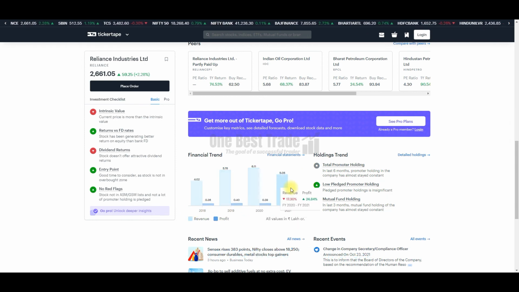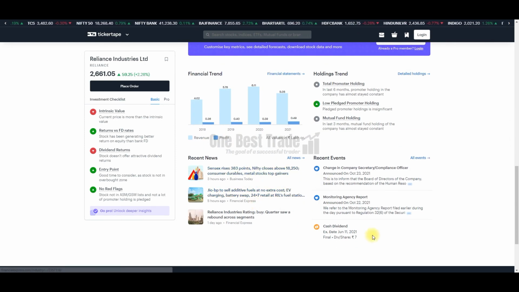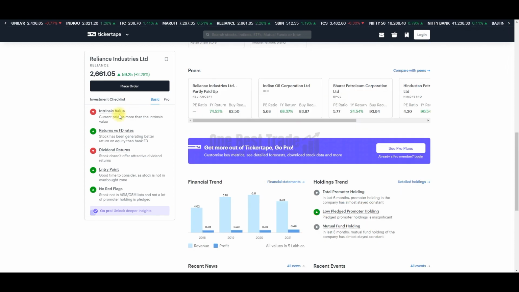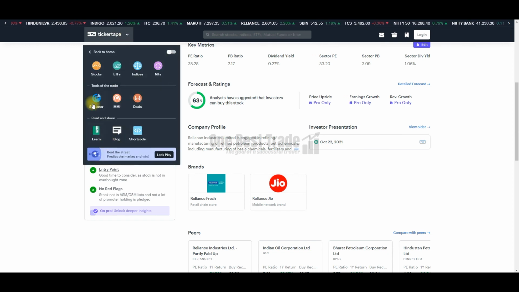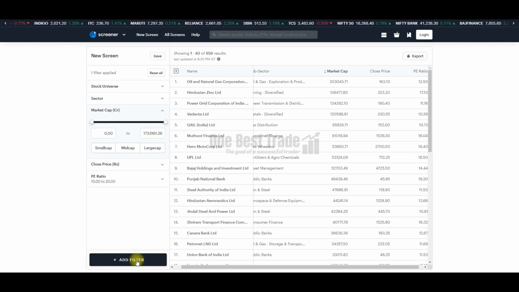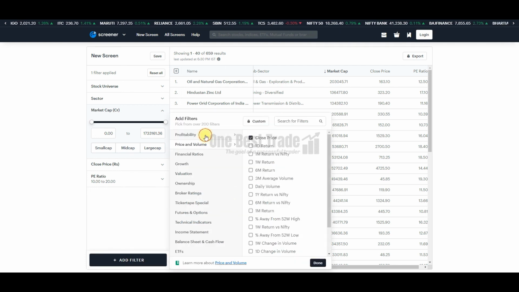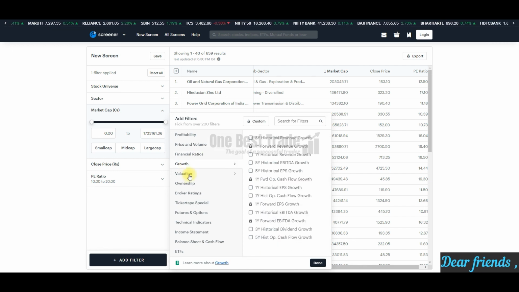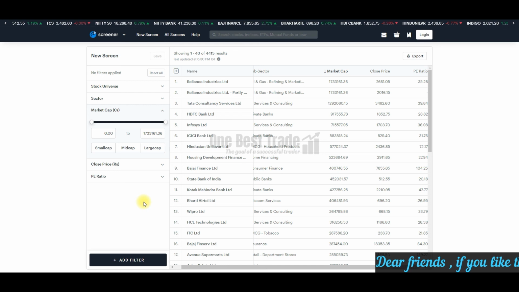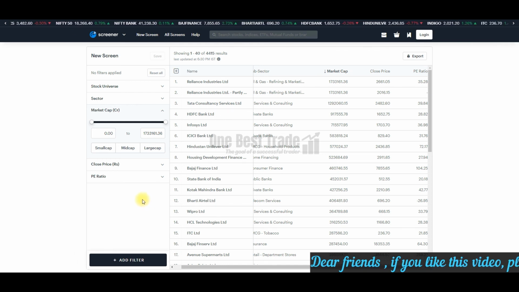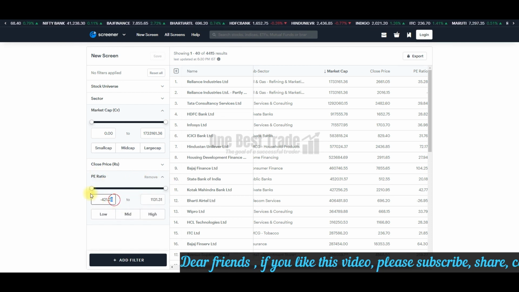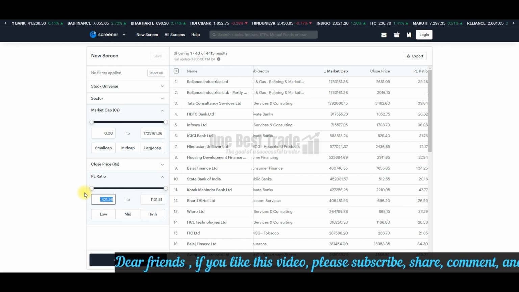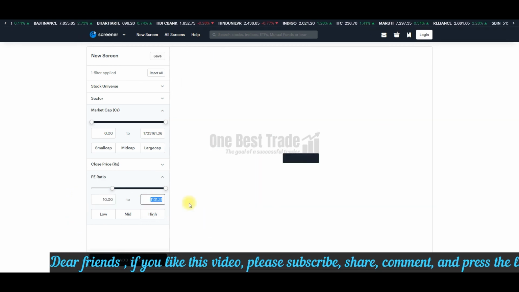The profit growth and also revenue growth. Important news and events also you can see here. Here you can see some important insights about the stock. And also the best feature in this website is a screener. Just go and click it, where you can scan the stocks based on the various parameters, based on the profitability and also price and volume, financial ratios, growth, valuation and more. For example, you want to search companies having a PE ratio between 10 and 20. All you need to do is just mention the range 10 and 20 and then go and search it.